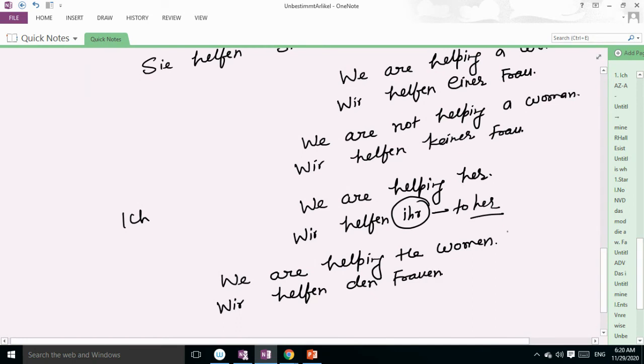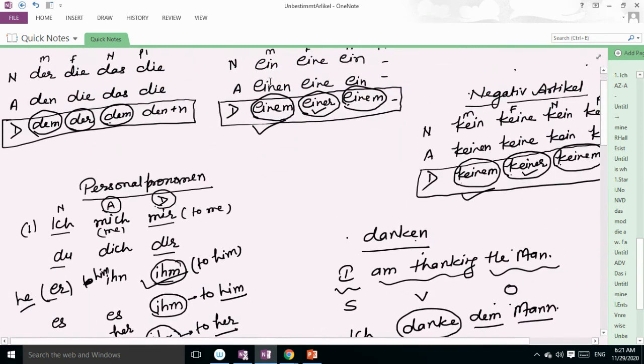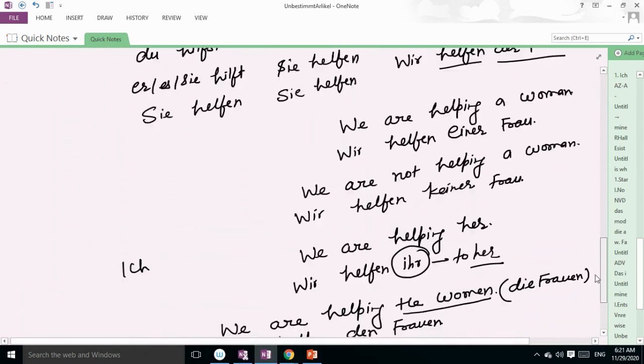Okay, wir helfen den Frauen because here is the plural. Yeah, and in plural, what is the article, guys? Die Frauen. Yeah, so the sentence will be wir helfen den Frauen. Die changes into den. Okay, you can see the table. Yeah, in plural, what we write? Den plus. So the sentence will be wir helfen den Frauen.